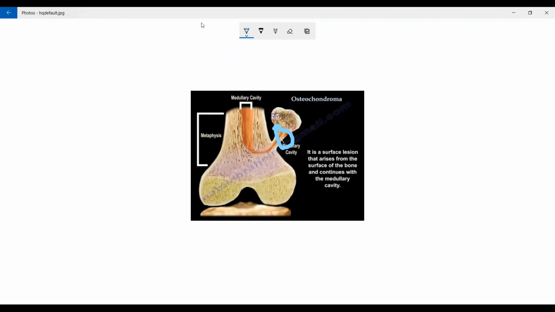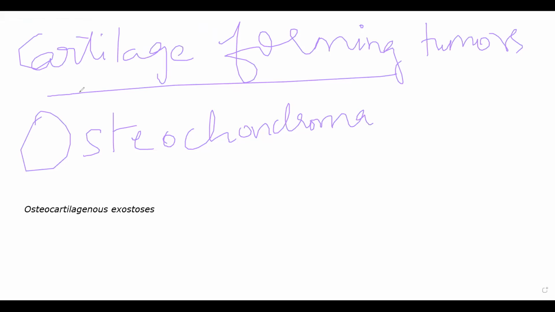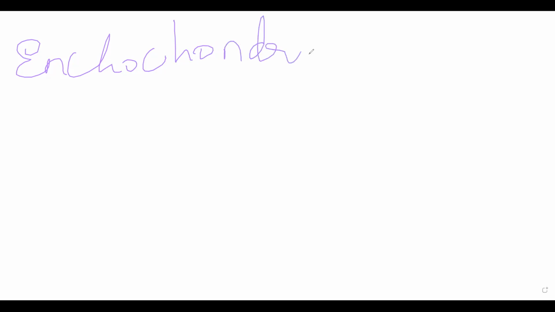Then there is enchondroma. Next one will be enchondroma. As I told you, these are very small ones, not a lot of detail. Enchondroma is again a benign tumor, generally develops centrally. I think one second, I'll have an image of that. I'll show you how a multiple enchondroma looks.